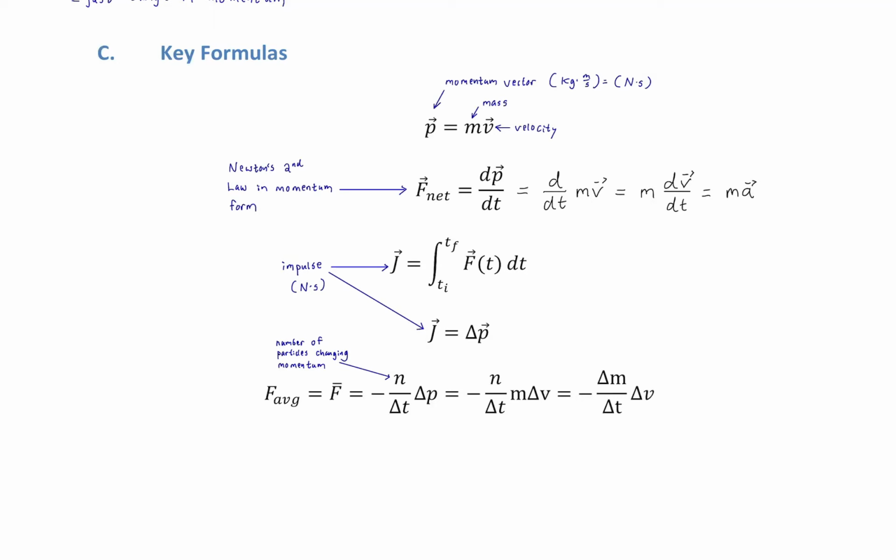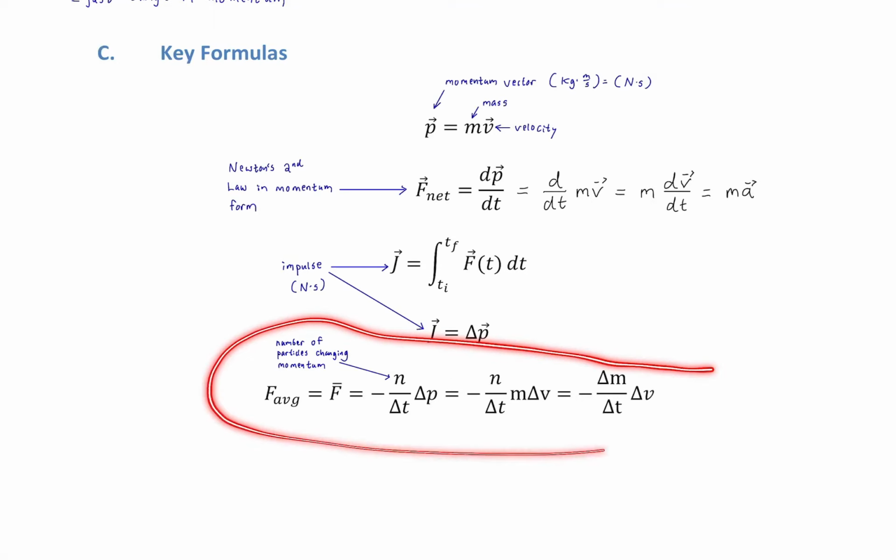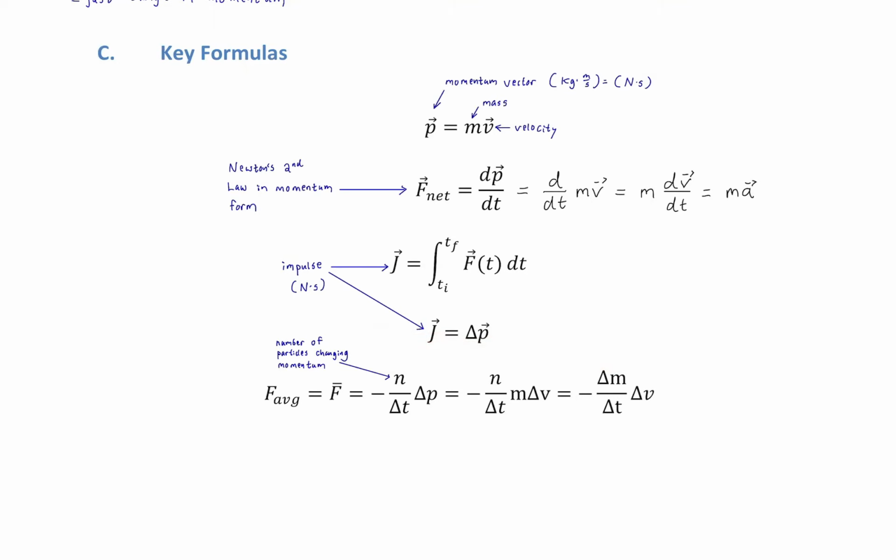Our last expression here is dealing with a particular situation where we have many collisions, and collisions are a real common type of problem that are suited to momentum and the study of momentum. But these are collisions of tiny little particles, like the particles that compose air or water. So this is usually some sort of fluid interaction. And so the n here is the number of particles changing momentum. And the idea is that their change of momentum is going to exert a force on whatever is forcing them to change momentum. Maybe it's water hitting a wall and exerting a force on a wall.